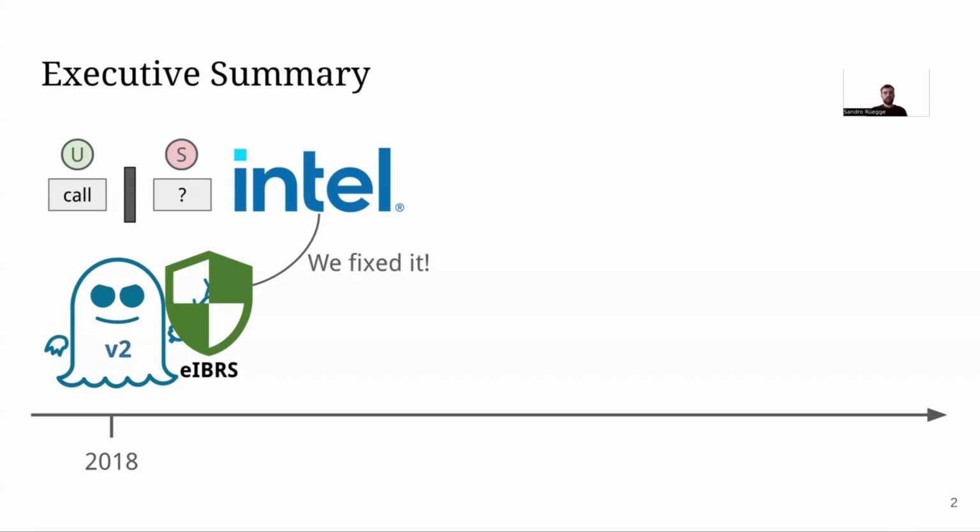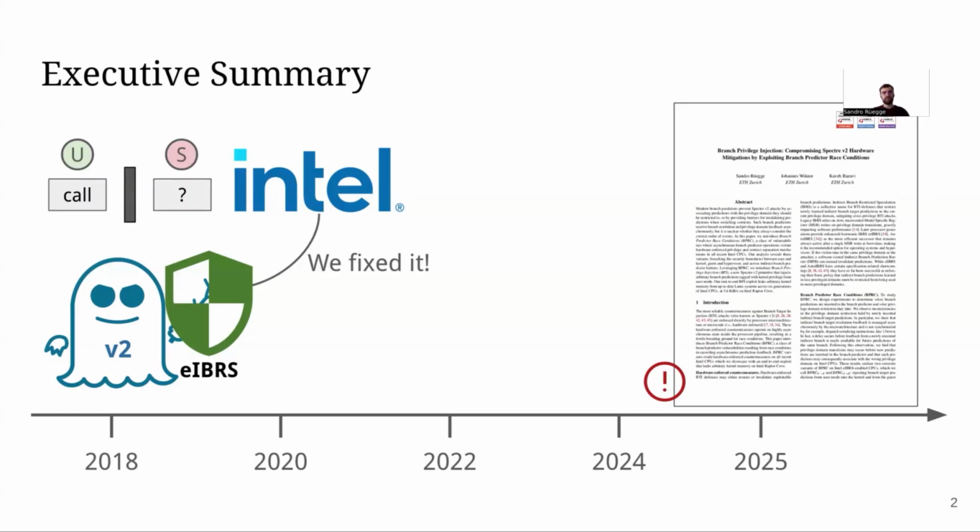Now Intel said, well, we fixed it, you don't have to worry about it anymore. And this was true for quite a long time. For several years, nobody found an inherent issue in this security property of EIBRS. However, in 2024, we found an issue, reported it to Intel, and finally, after 9 months, we were able to publish it in 2025.